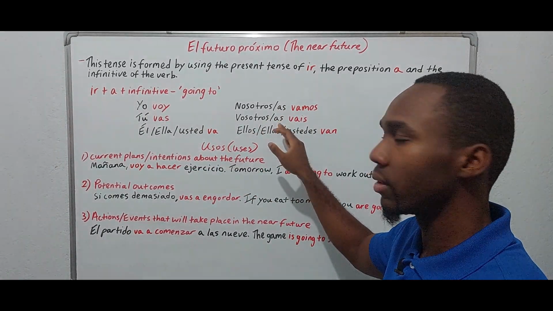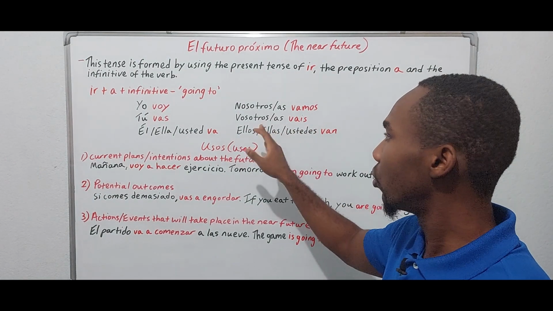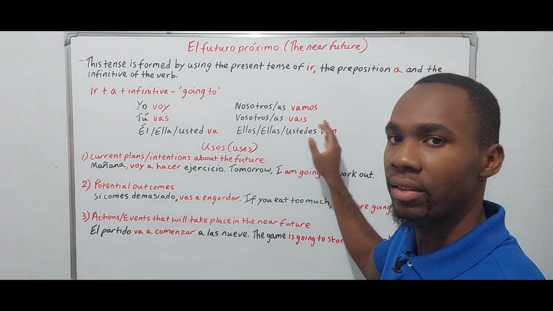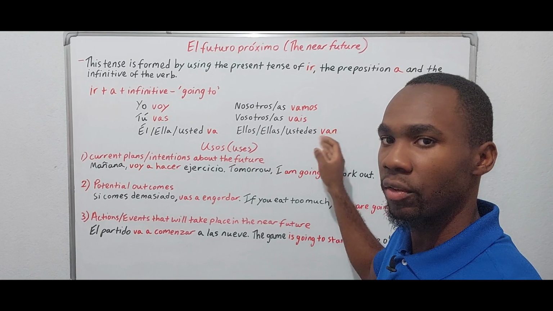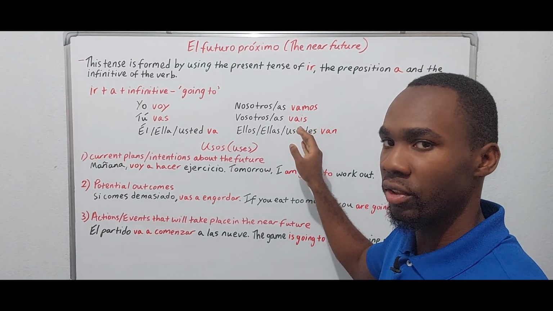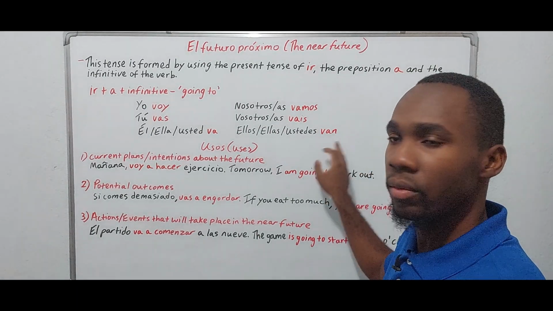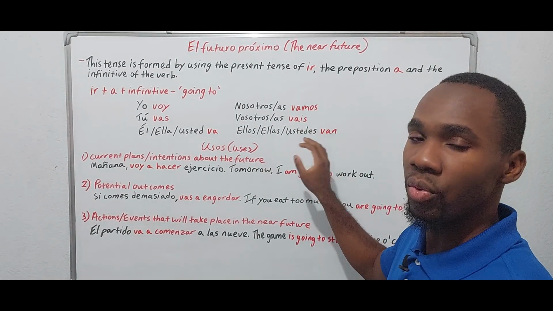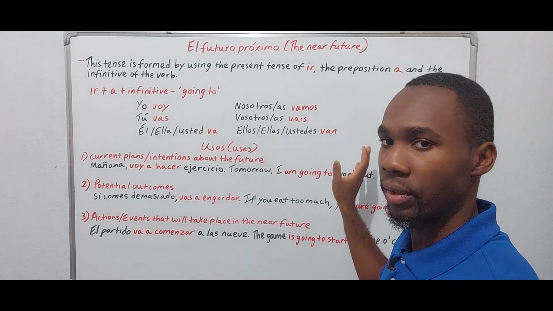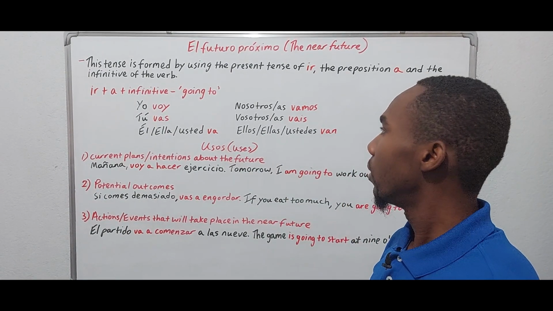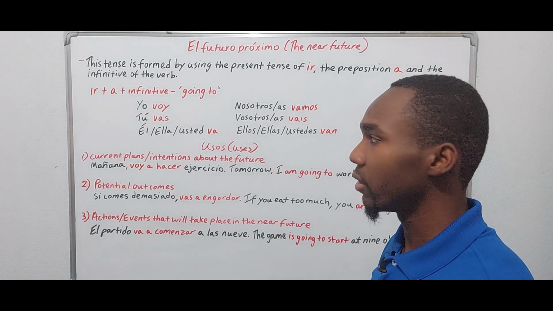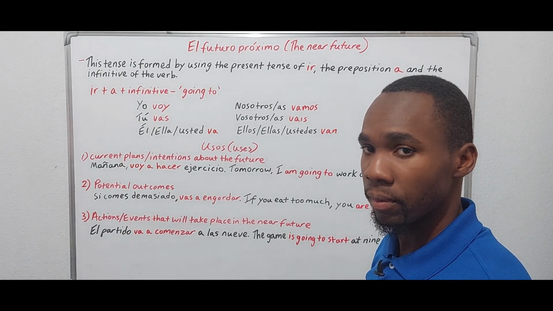Nosotros, nosotras vamos, we are going. Vosotros, vosotras vais, you all are going. And of course, this is the variety used in Spain. Ellos, ellas, ustedes van. They or you all are going. Okay? So yes, that's the conjugation of the verb ir.